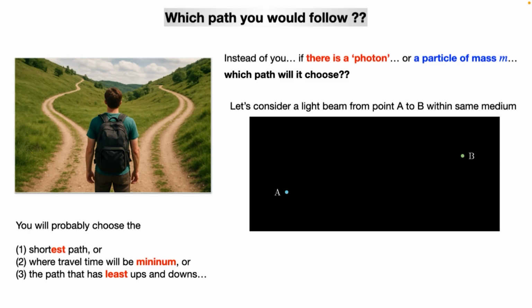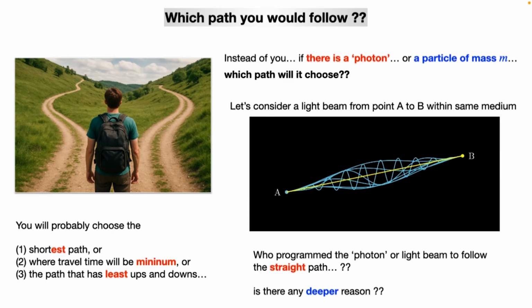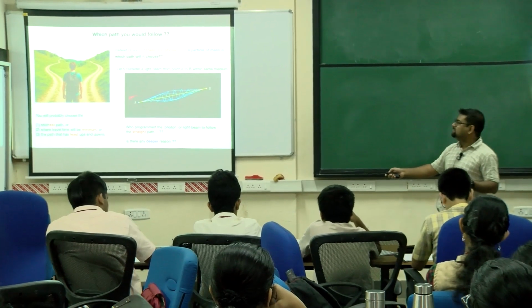Let's consider the same medium, so the velocity of light is fixed. There are two points A and B in the same medium, and I start a light from here and it should reach B. Will it take this type of path? No, right? Why not? But these are valid paths between A and B. There are actually infinitely many paths between them, but this is a non-optimal path. What it will take is this straight line, right? But the question is why? Who programmed light to take the shortest path, or straight line path, between A and B?